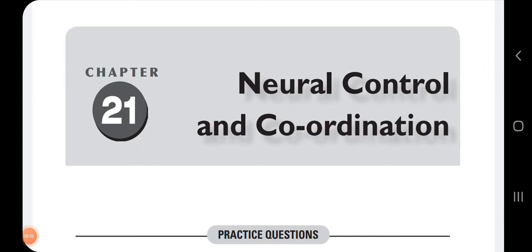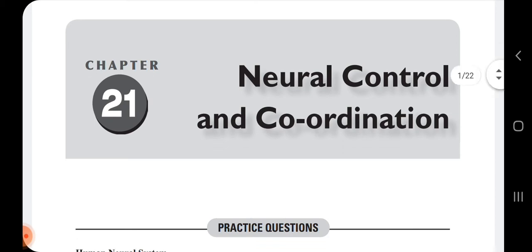Good morning, students. As in the previous classes, I have explained the deleted part of the neural control and coordination, where the videos have included the first video, that was the reflex action, then the second one was about the sense organ, which includes the eye, and the third one was with respect to the sense organ, that is the ear. So we shall continue with the discussion of the competitive questions. In that, the first one,